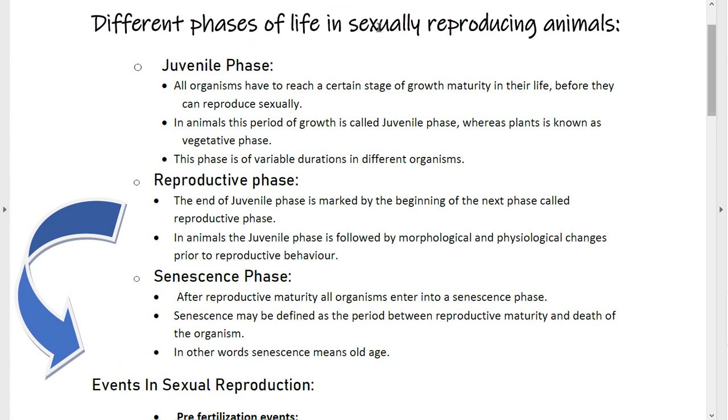Before starting it, let me give you a gist of the different phases which we also studied in the last video. So the first phase is known as the juvenile phase. Please mark it down.